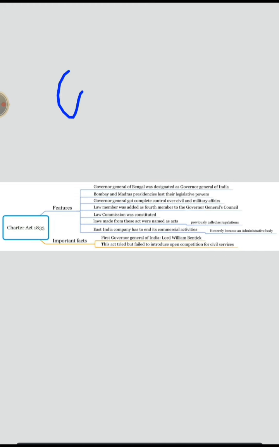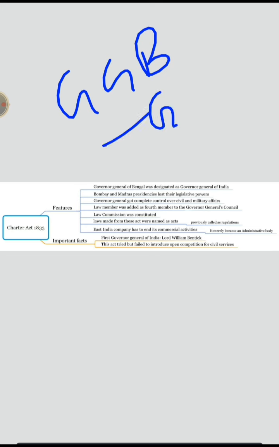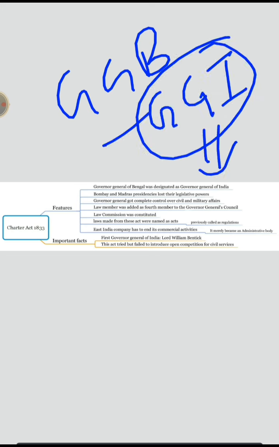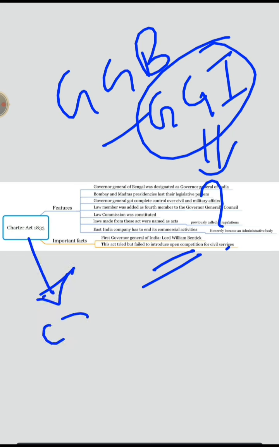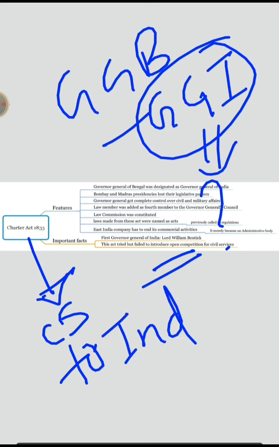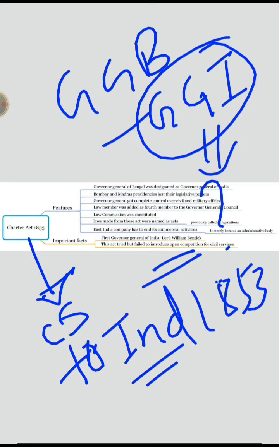So let us see more. As the Governor General of Bengal became Governor General of India, who is the first Governor General of India? The question can be asked. The answer is Lord William Bentinck. And also this act tried to open the civil services to Indians, but it failed. This was only an attempt. It never came into existence. It came into existence in 1853, which we'll study later.